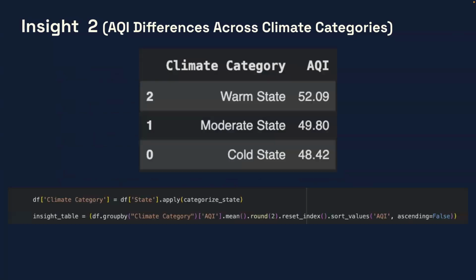And then this was the output of it. As you can see, the warmer states have the higher AQI. And then what we did was we wanted to group the AQI by the climate category and then create the average AQIs from that.